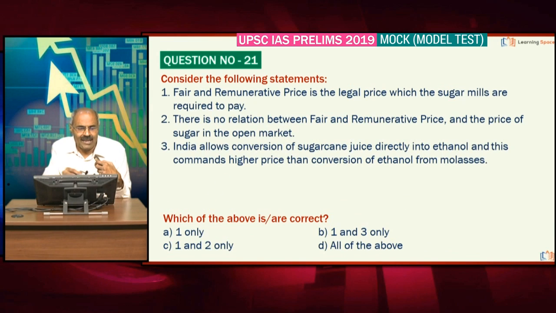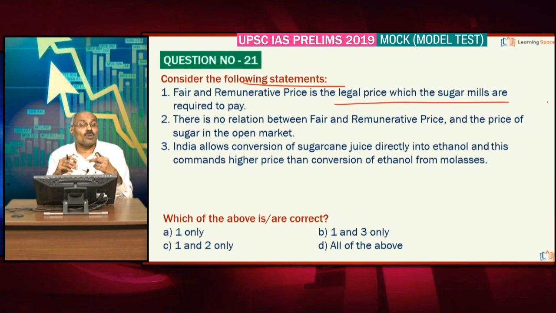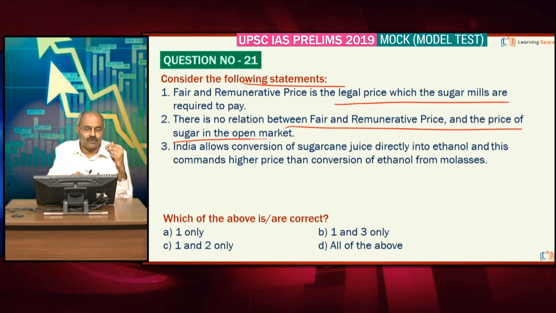Look at the next one. Consider the following statements. Fair and remunerative price. This is in the context of sugarcane. This is the legal price which the sugar mills are required to pay. Absolutely correct. This is the legal price guaranteed by the center which sugar mills are required to pay. Then there is no relation between fair and remunerative price and the price of sugar in the open market. Absolutely correct. That is the real problem in the sugar sector, right?